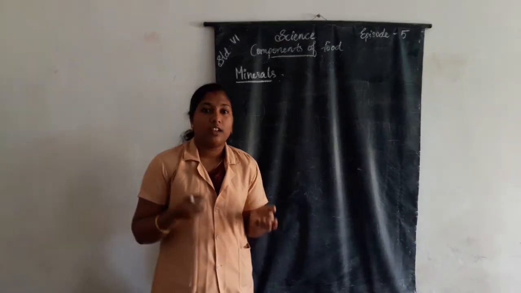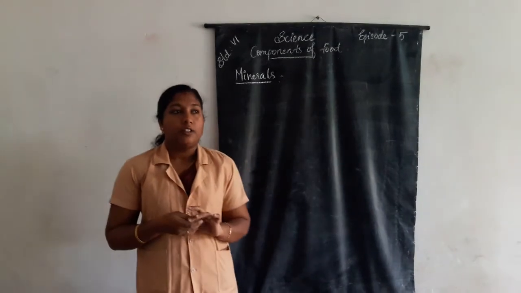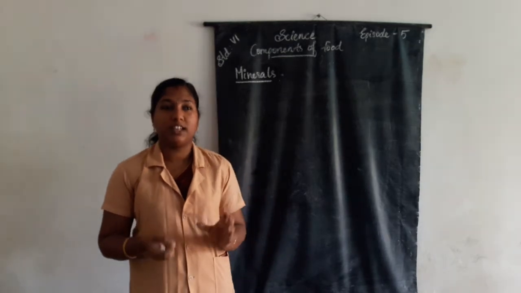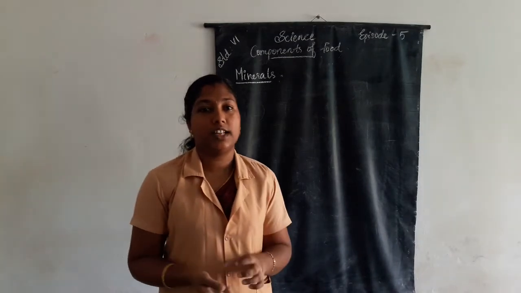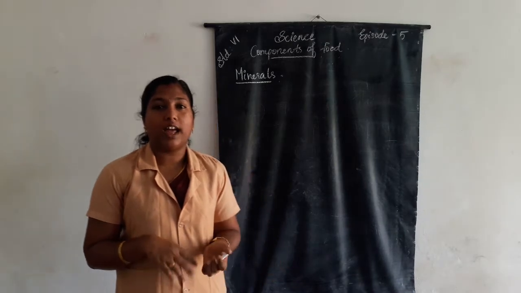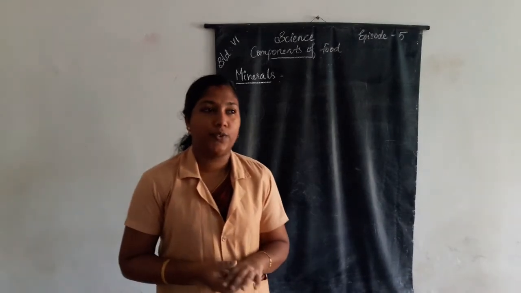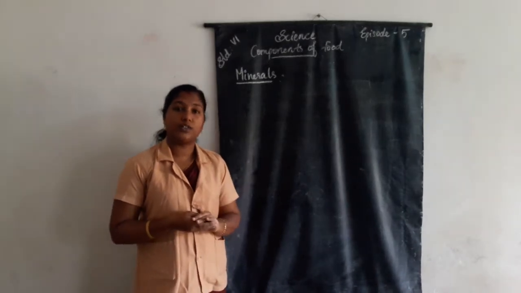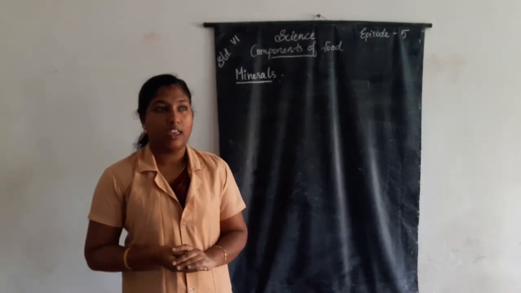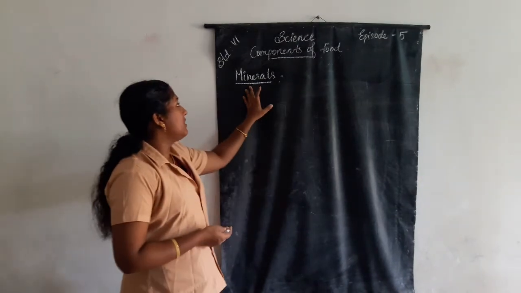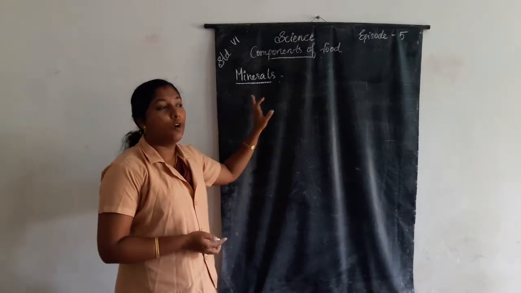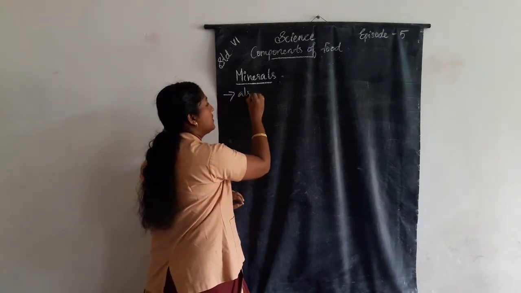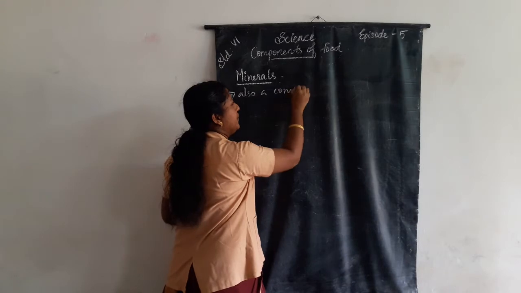We already learned that the components of food are carbohydrates, vitamins, minerals, then dietary fibers and water. These components of food are also called nutrients. Okay. In that, we discuss minerals. Minerals are also a component of food.